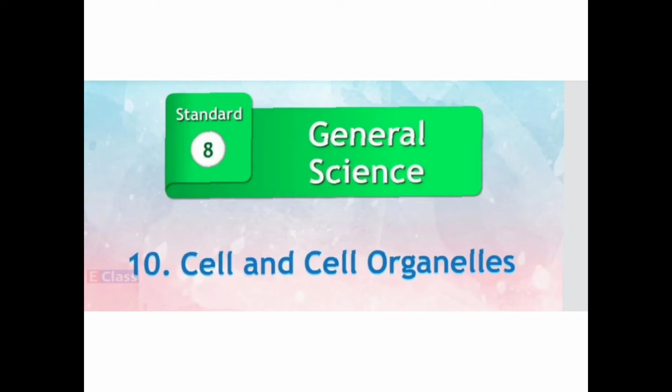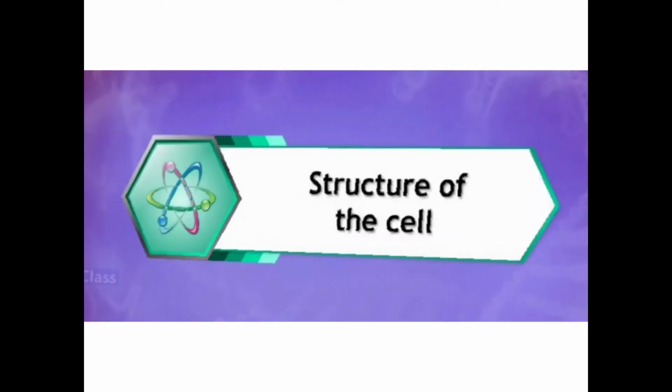You know about the amoeba and all, right? Unicellular organism. They are able to reproduce, they are able to do digestion, they are able to do respiration. So a single cell is able to do all these functions which our multicellular body is able to do, right? Whereas we are having multiple cells, so there are different groups of cells performing some function. But a single cell is able to do all these things, right?